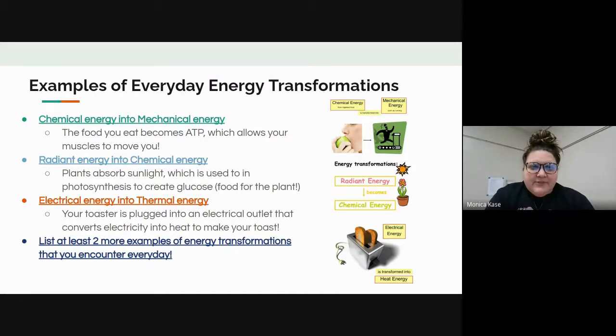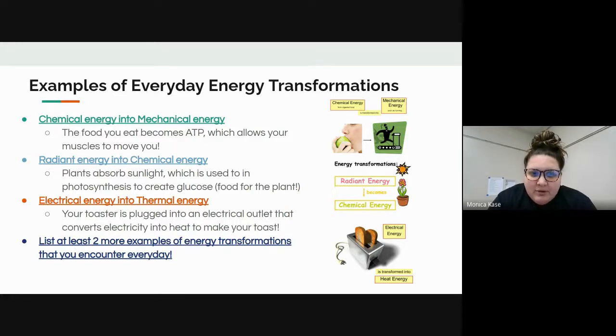So when we talk about transformations, we're talking about that energy transforming from one to another. Energy can't be destroyed, but it can be changed from one type into another. So some examples of those would be chemical energy into mechanical energy. An example would be just like that first picture there, where somebody would be eating food, and that allows your muscles to move. So working out, walking, and so on. That is one example of chemical to mechanical energy transformation.